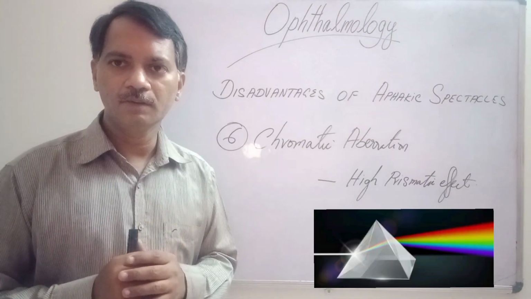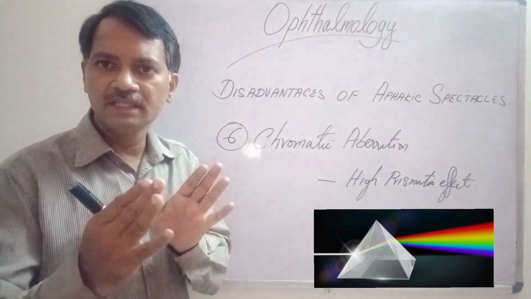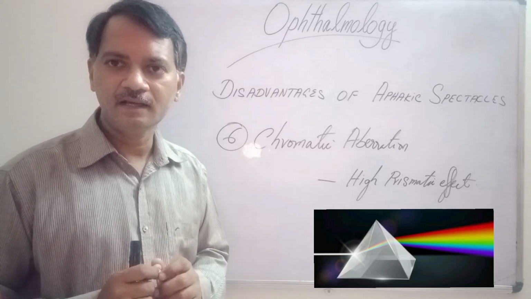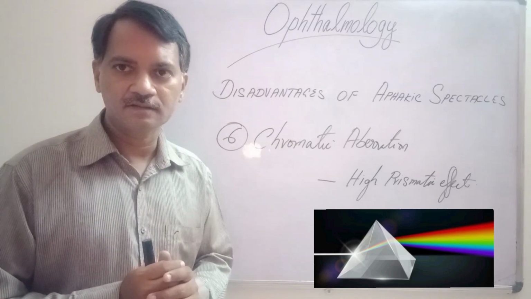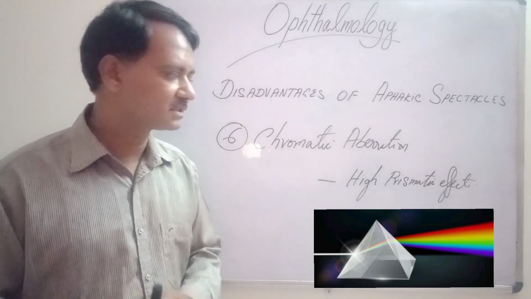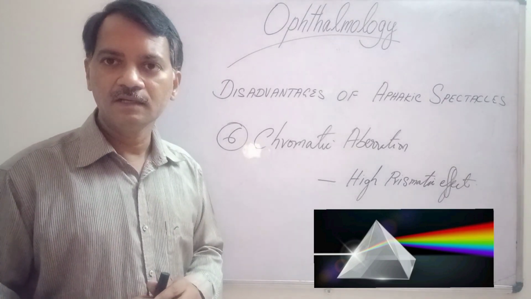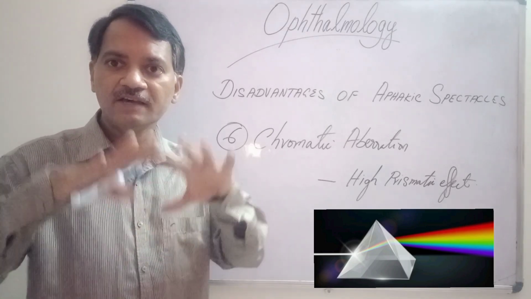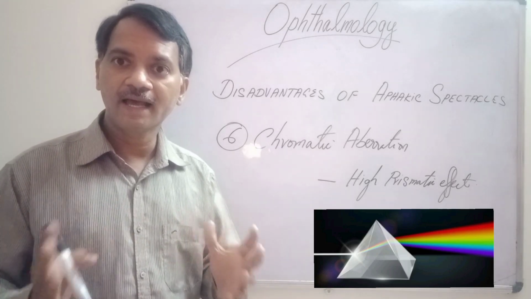Another important problem is chromatic aberration. The spectacle lens is thick in the center and thin in the periphery. So it is like base-in prisms arranged in a circular fashion. The prisms are very big because of the thick lens. So it will cause a high prismatic effect and that will lead to chromatic aberrations. The patients will see several colors, just like colored halos.